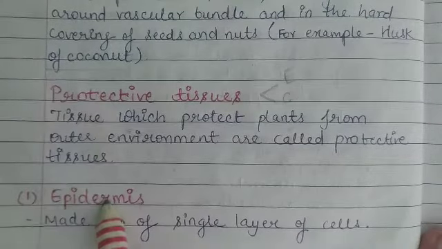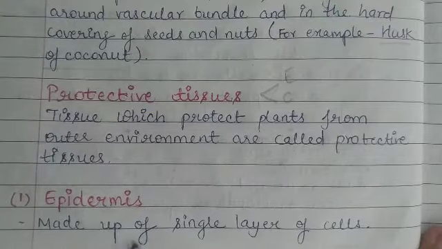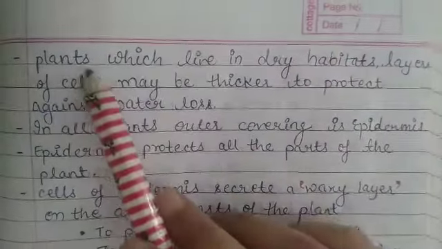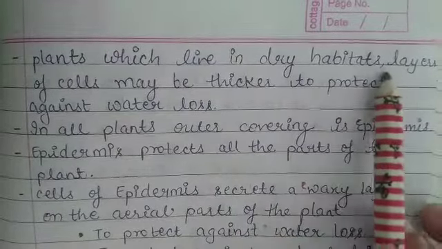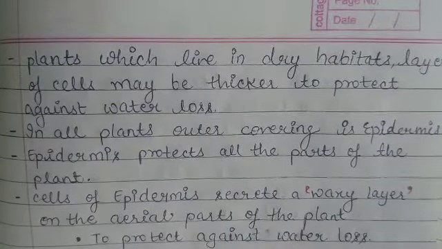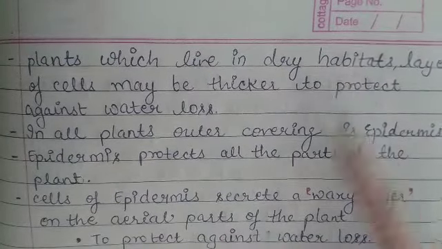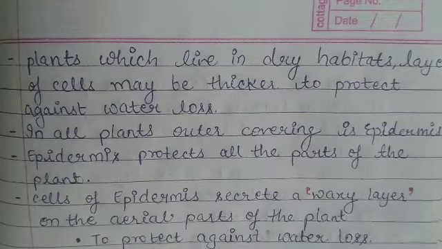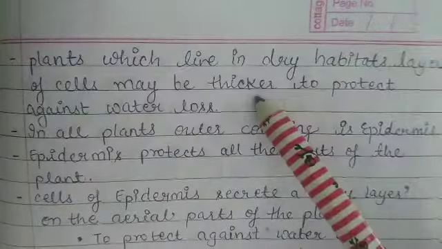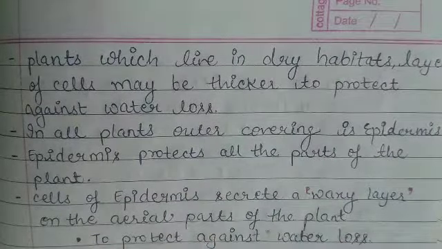So let us study about epidermis. What is epidermis? It is made up of a single layer of cells. This tissue is very thin. We can simply say this is a very thin tissue which is made up of a single layer of cells. Yes, but one important point: in plants which live in dry habitats, layers of cells may be thicker to protect against water loss. It means those plants which live in dry habitats, like desert plants such as cactus, etc., they have many layers of thicker cells which protect them against water loss.